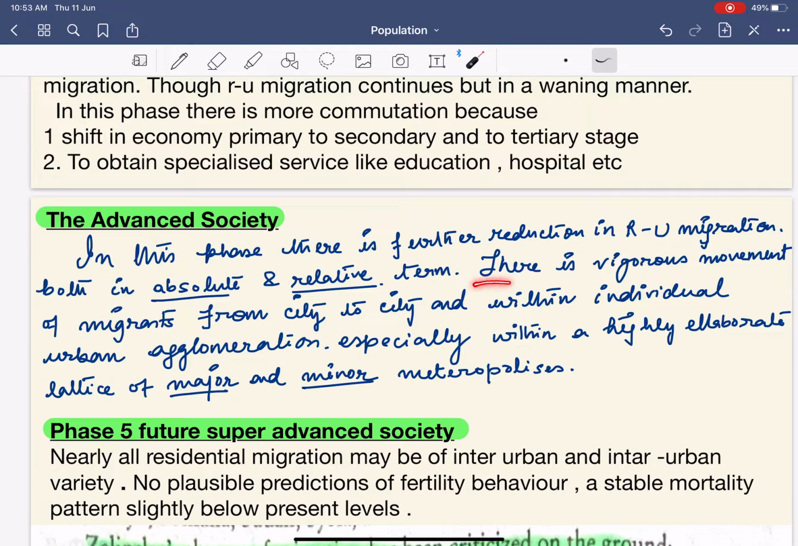But now look at this. There is vigorous movement of migrants from city to city and within the individual urban agglomeration, especially with the highly elaborate lattice of the major and minor metropolis. It says that again there is a dominance of city to city migration.